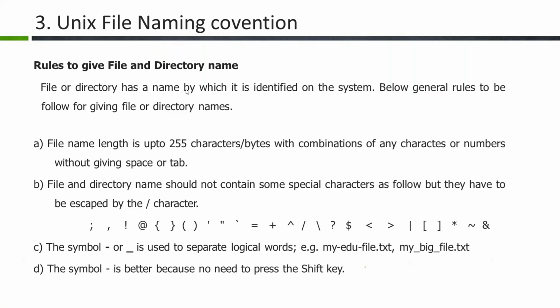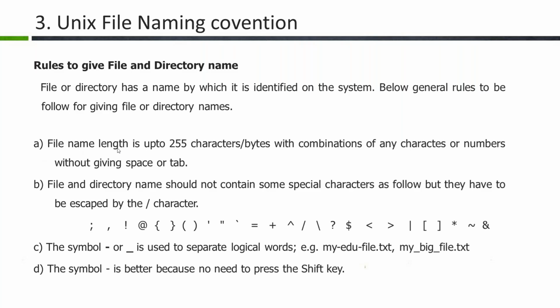Okay, so in the Unix operating system, a directory is also considered a file. A file we call a normal file, and a directory we have to call a directory file. Whenever we create any file, whether a directory file or a normal file, we have to follow some rules for what type of name we can give. It is not like any name we can give. We should know how long it can be, which symbols are allowed and which are not allowed, and what will happen if we give a space. All those things we should know. So these are a few rules for giving file and directory names.